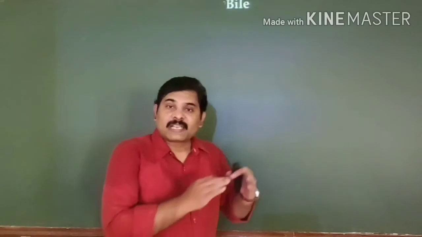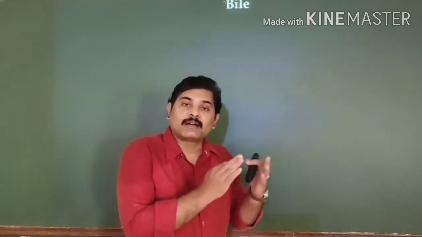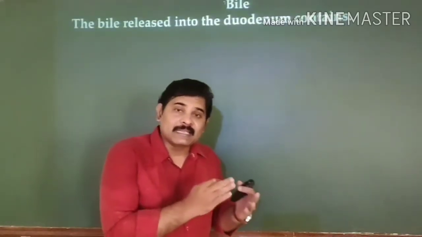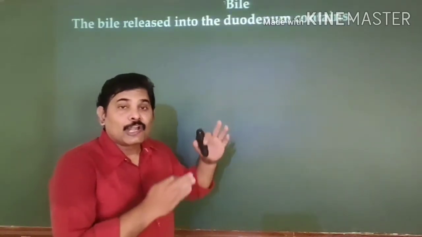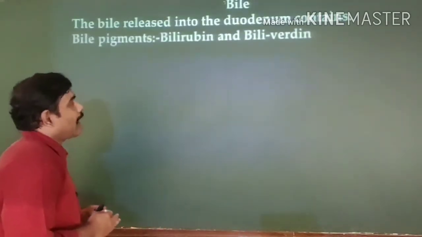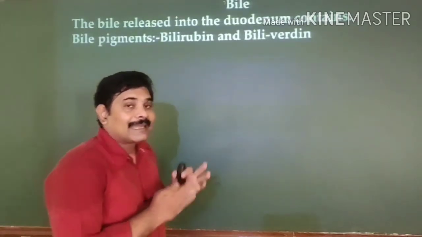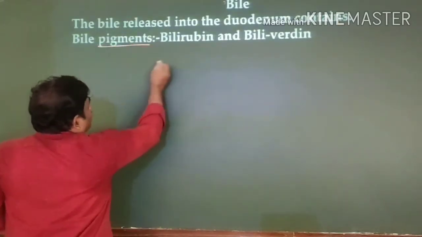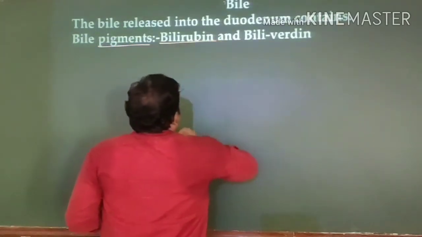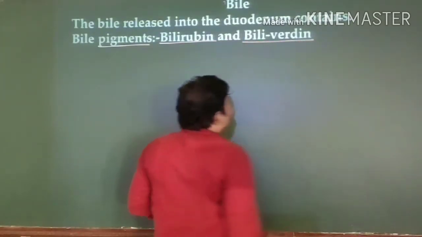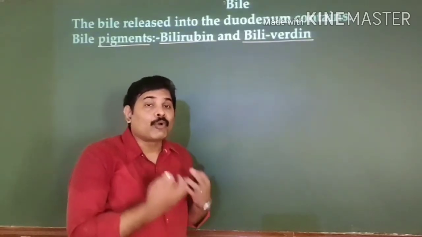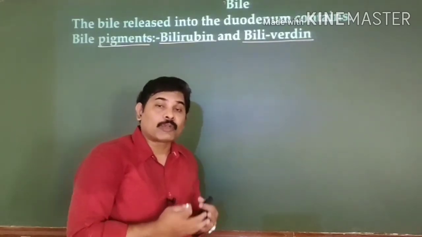Bile is a juice secreted by the hepatocytes of the liver gland. This bile juice secreted by the liver is released into the duodenum through the hepato-pancreatic duct. The bile juice consists of different kinds of pigments. The pigments present are, one, bilirubin, and the second one is biliverdin. The bilirubin and biliverdin are produced from the heme part of the hemoglobin of your